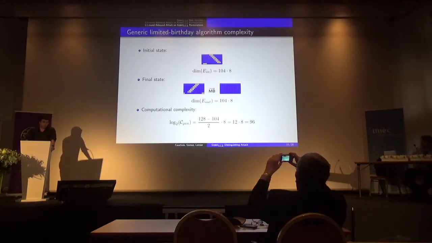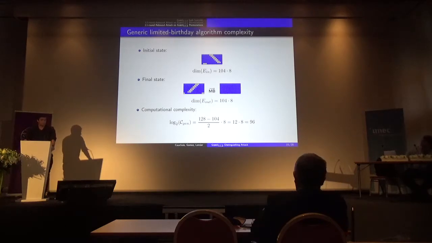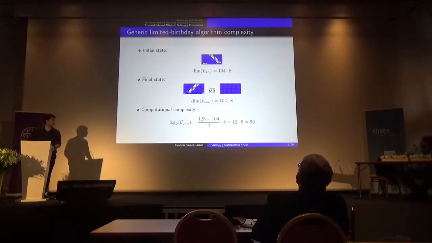The instantiation of the limited birthday problem induced by this truncated differential path involves this time linear subspaces of the same dimension. So it is a classical birthday problem, and the computational complexity is this time only 2 to the 96.